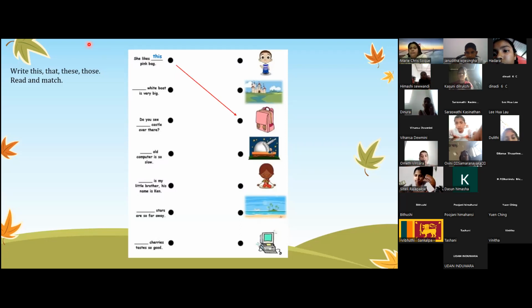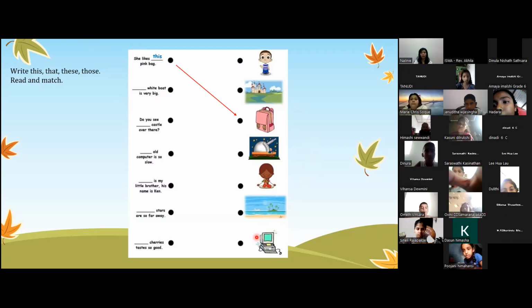How about the next one? Whiteboard. Where do you think the whiteboard is? Which is the whiteboard? 1, 2, 3, 4, 5, 6, 7. Sixth picture. Yeah. So what do you think? Whiteboard. Is it one or is it many?